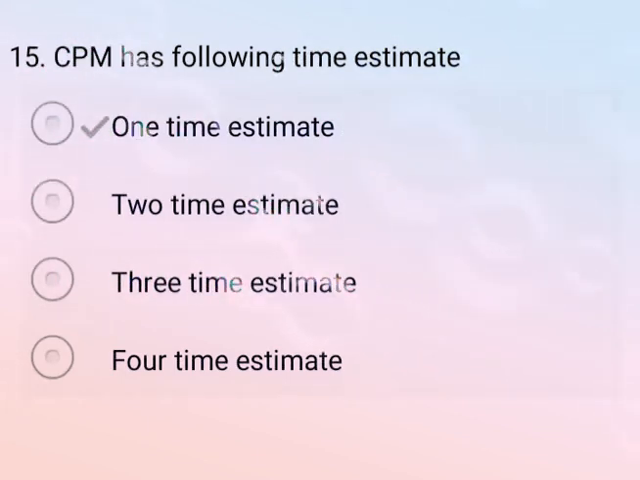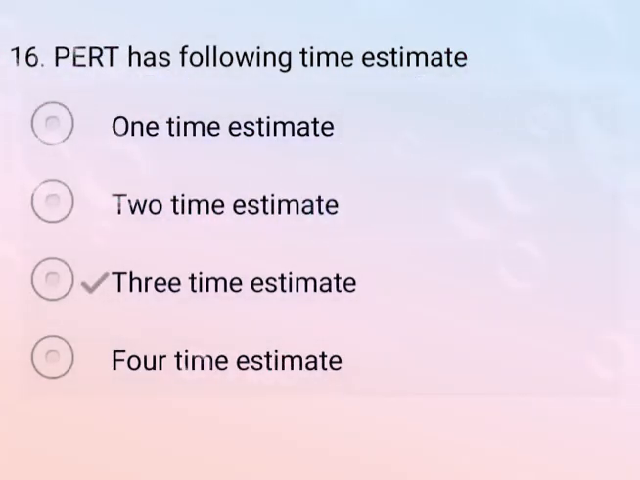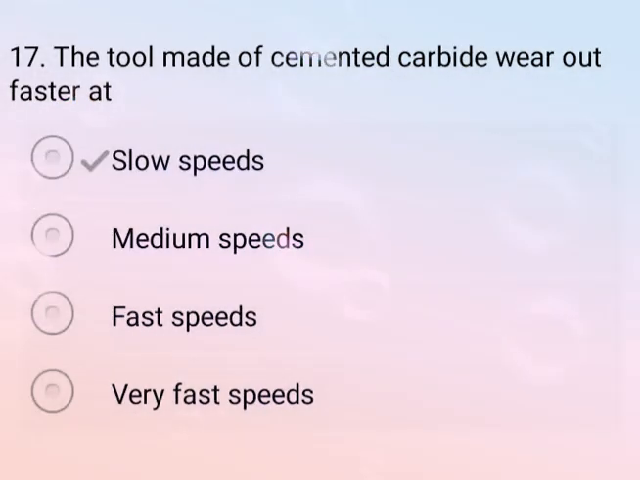CPM has following time estimate. So correct answer is option A, one time estimate. So in the case of CPM, only one time estimate is used. Now come to the next question. PERT has following time estimate. So correct answer is option C, three time estimate. So here PERT uses three time estimates. Now come to the next question. The tool made of cemented carbide wears out faster at. So correct answer is slow speed. So option A is your correct answer. Now come to the next question.